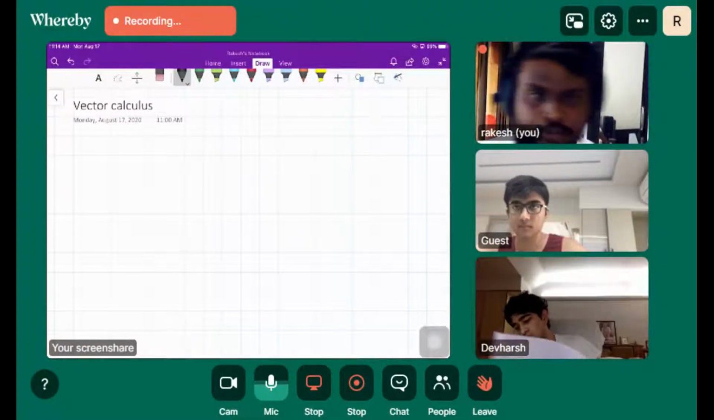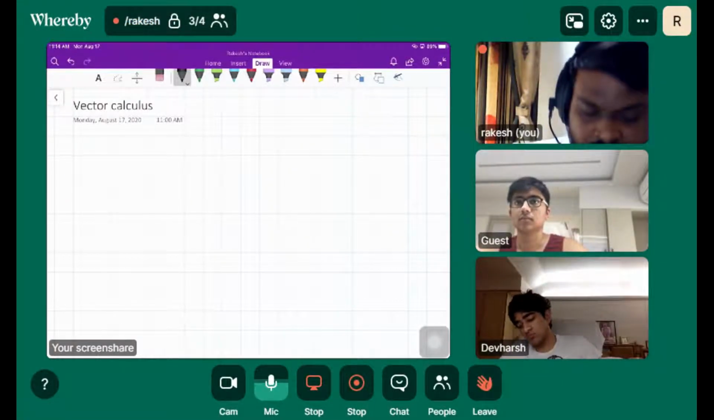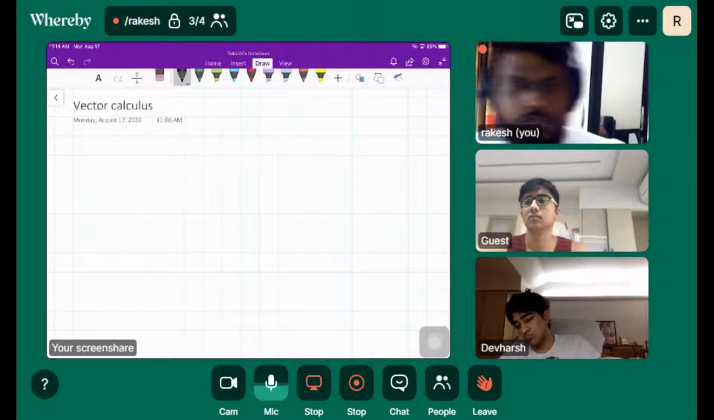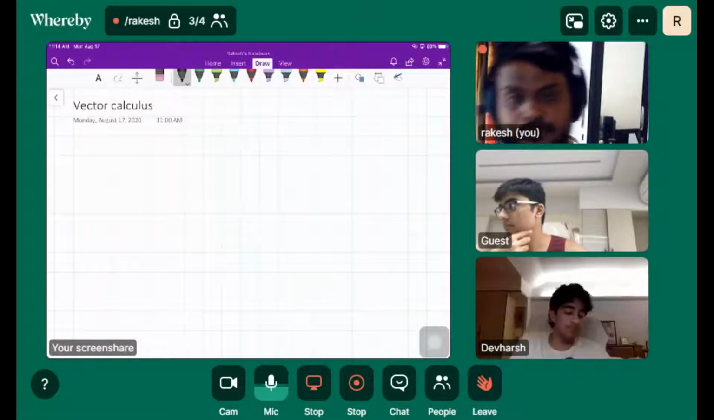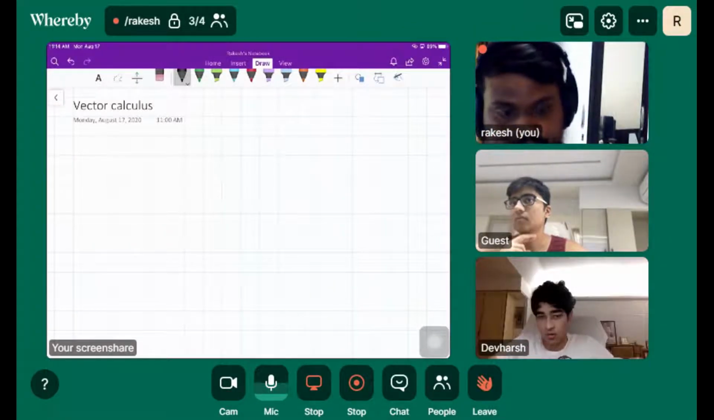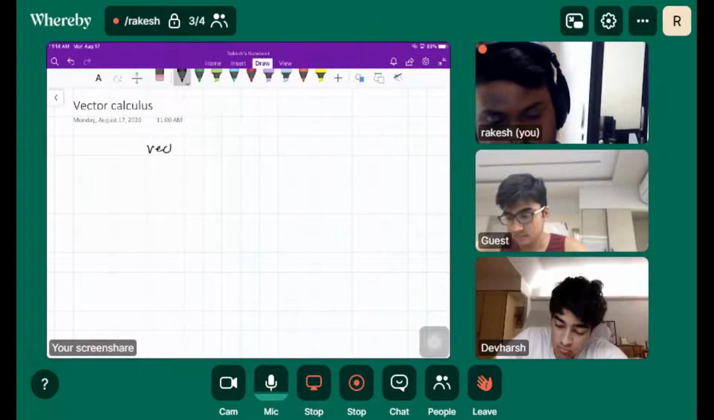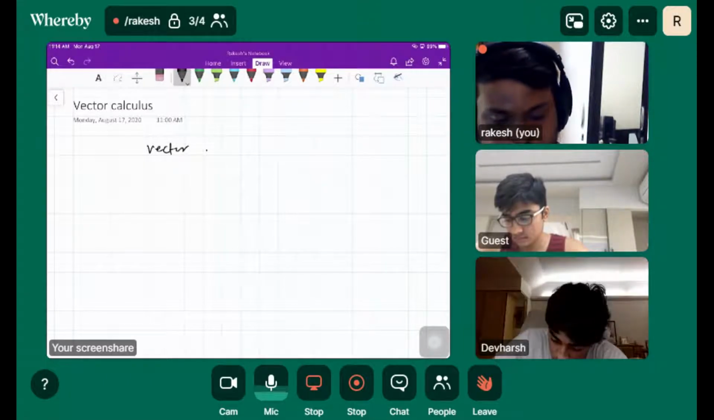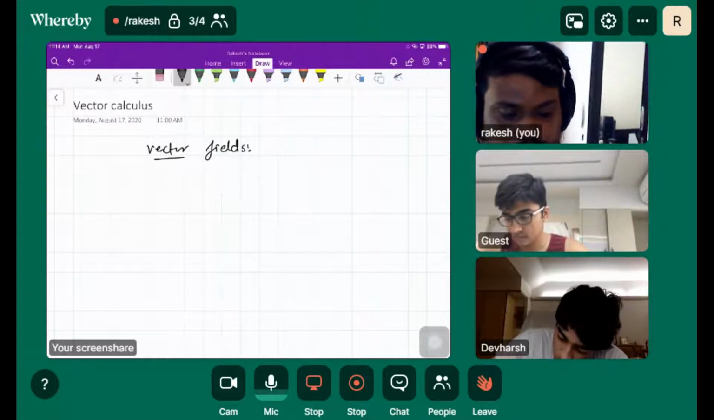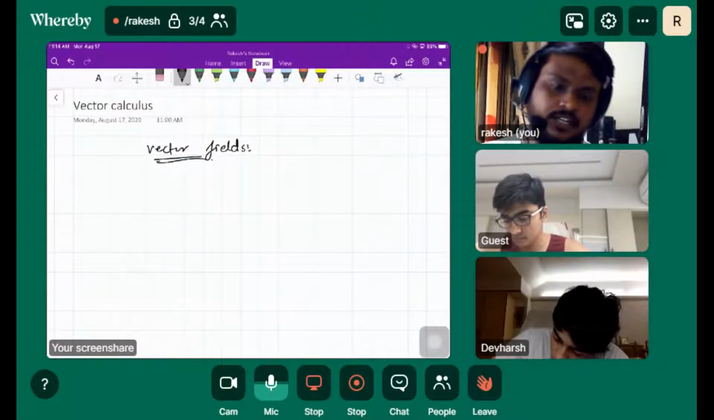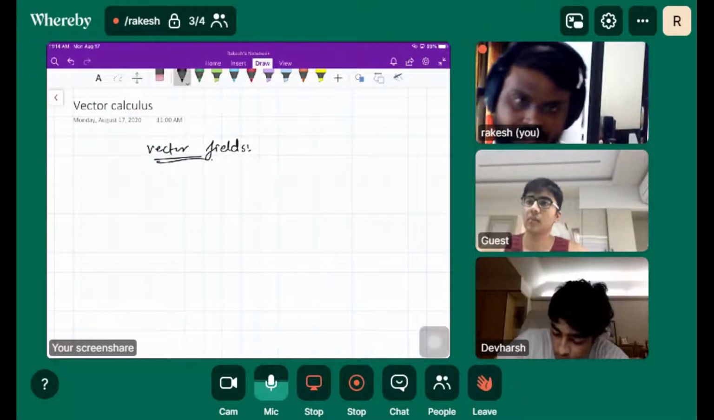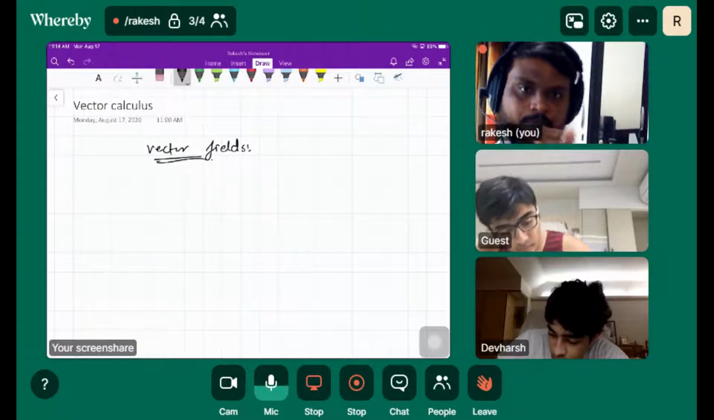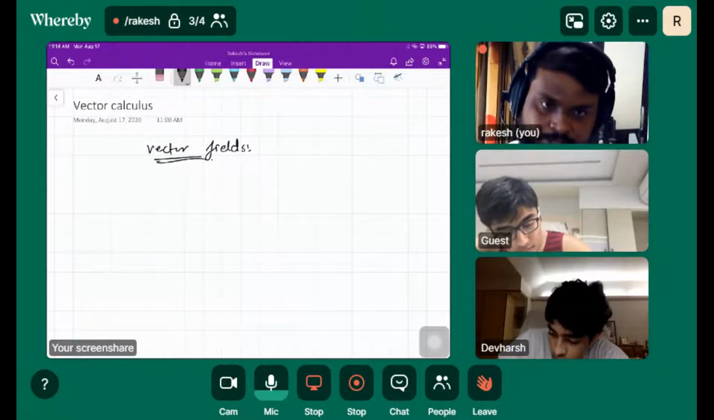Okay, so we have a new topic that is called vector calculus. Under that we'll be learning about vector fields. Vector calculus means vector and calculus, right? Both the topics will be bound together in this.